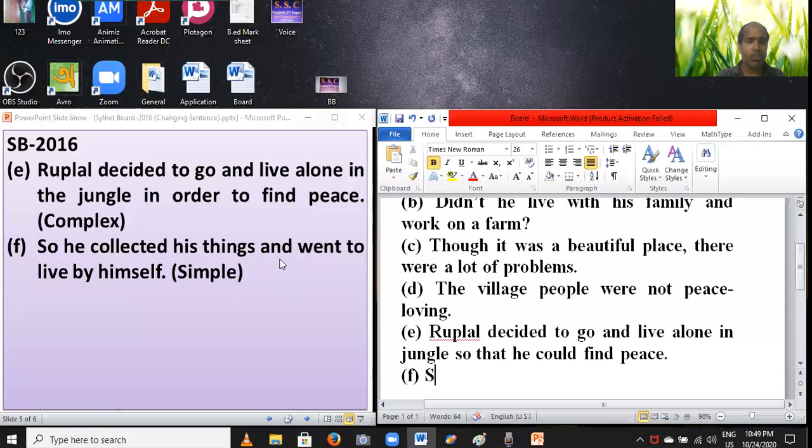Students, notice carefully: two principal verbs in this sentence, collected and went.